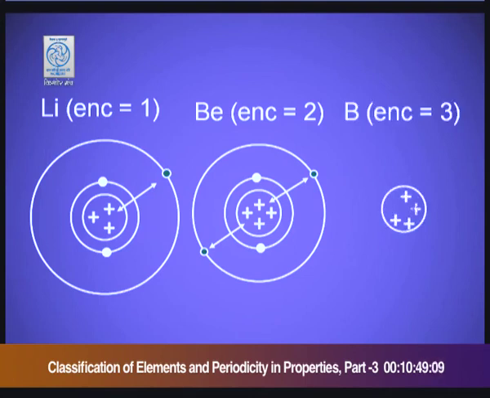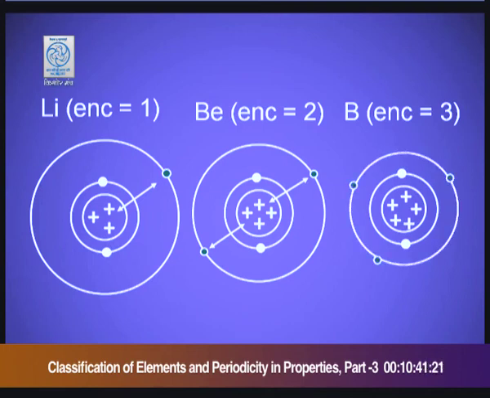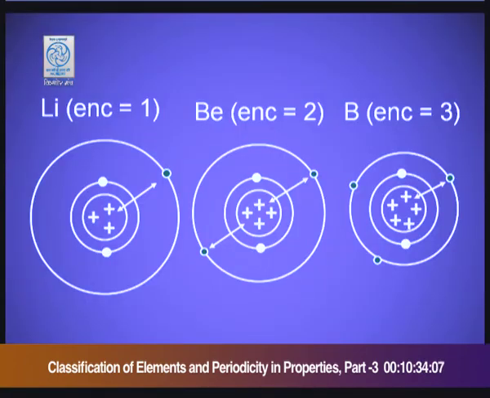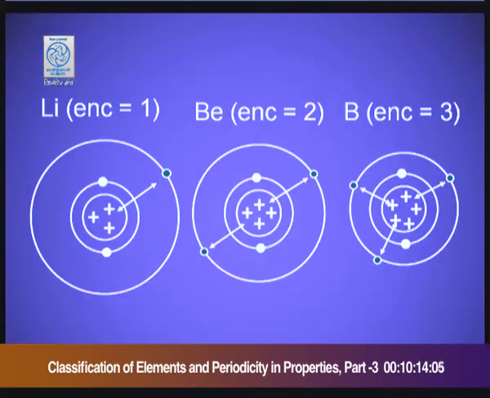There are 5 protons in the nucleus. The 2 electrons you can see in the inner shell, but there are 3 electrons in the valence shell. These 5 protons will hold tightly the 3 valence electrons as compared to lithium and beryllium. From the picture, now it is very much clear that the effective nuclear charge is increasing, but the shell is same, and you can see that there is a clear decrease in the atomic radii from lithium to boron.